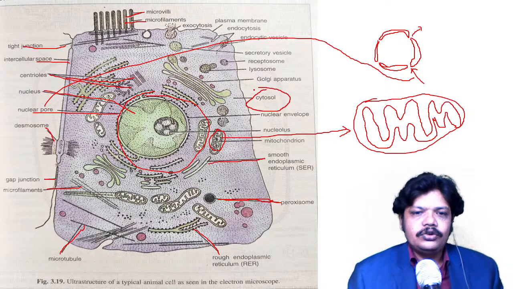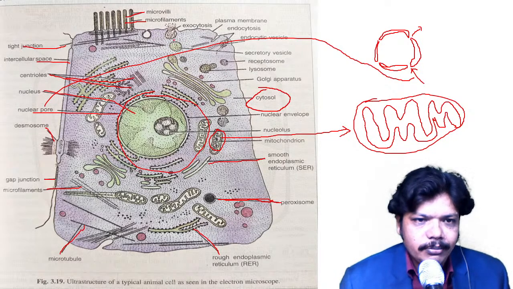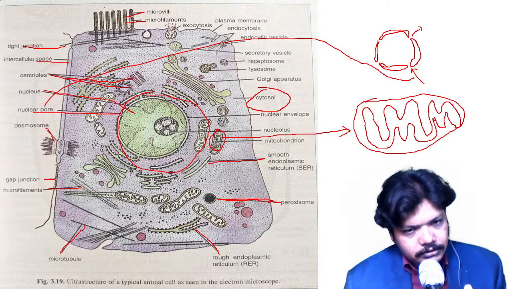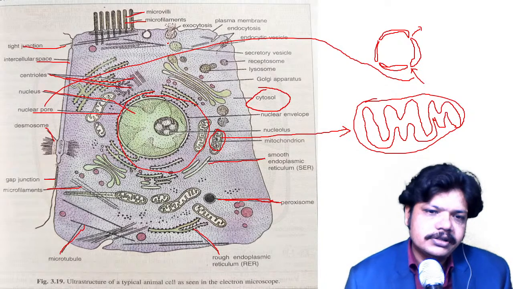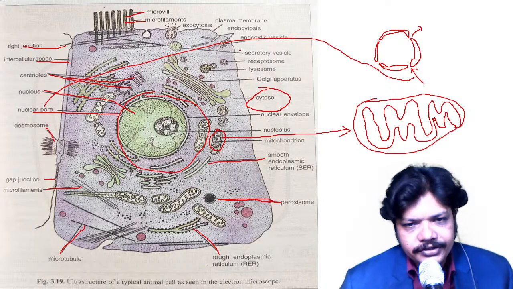In the cytosol all these organelles are embedded, isn't it? Some particles are non-living and some are living, but these particles are embedded in the cytosol.